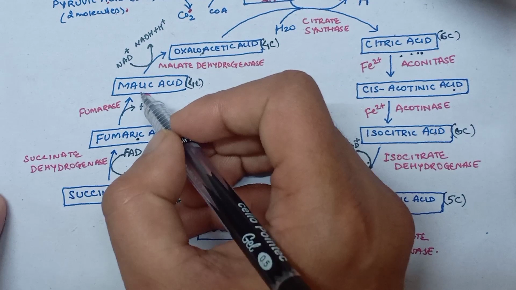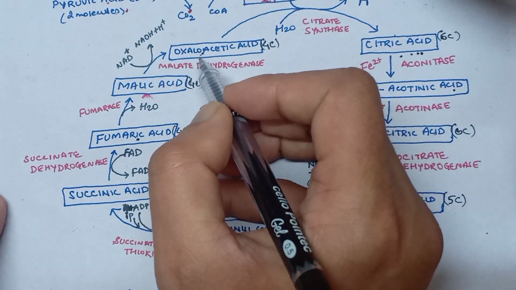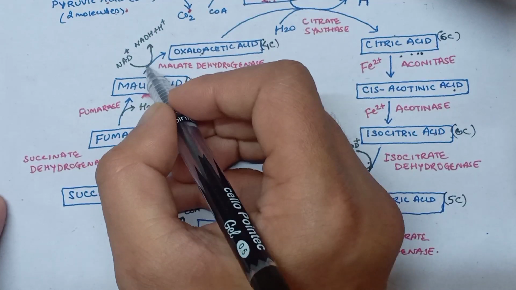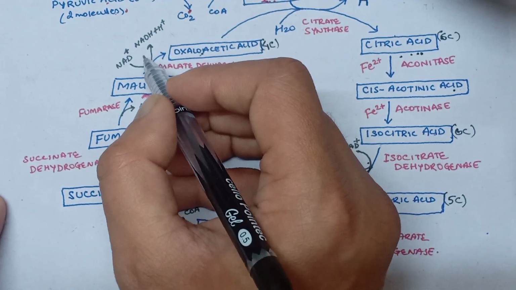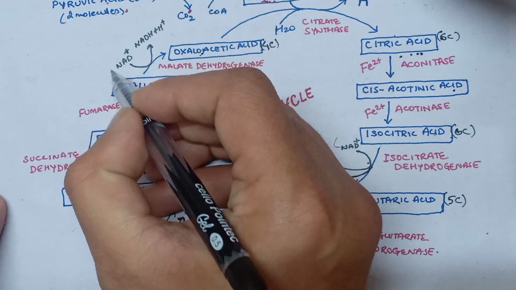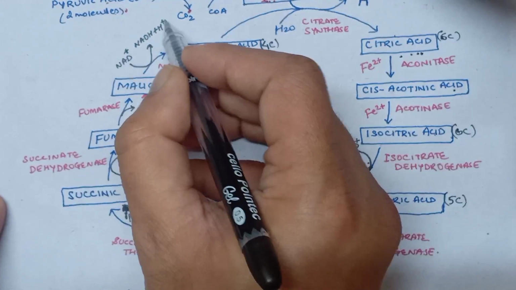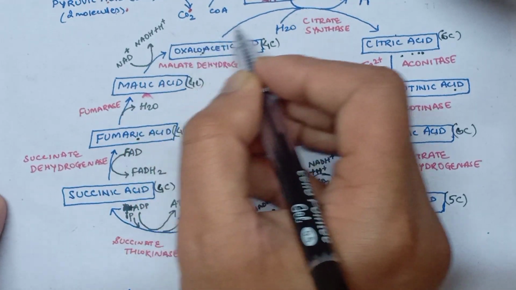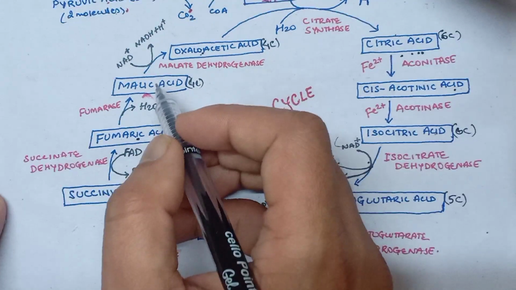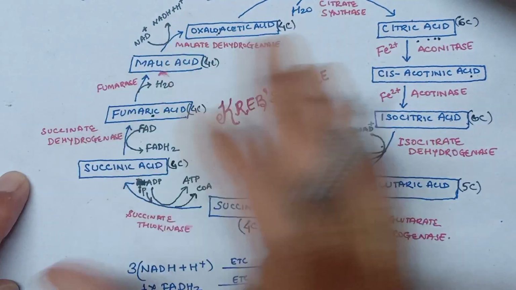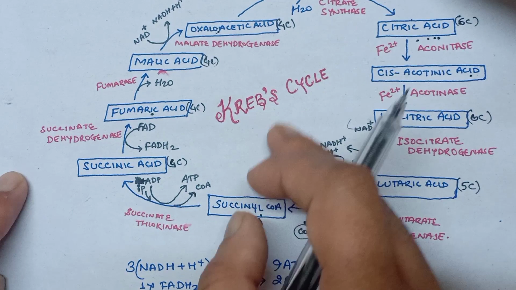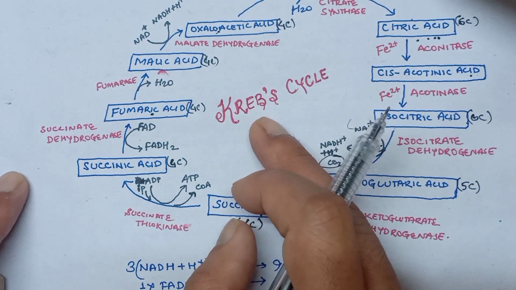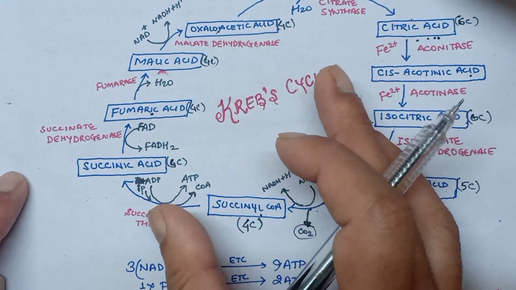Malic acid is then converted back to oxaloacetic acid by undergoing dehydrogenation. Here again H plus will be removed, and this hydrogen will be taken up by NAD plus and will be converted into NADH plus H plus. So in this way the entire cycle will be repeated. During the entire process no oxygen was utilized, although Krebs cycle will take place only when there is oxygen in the cell, that is, it will take place in aerobic condition.